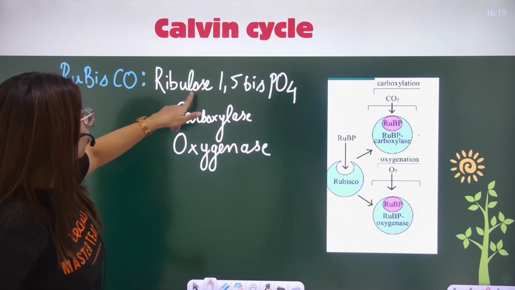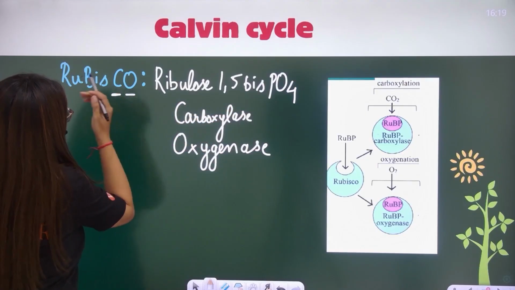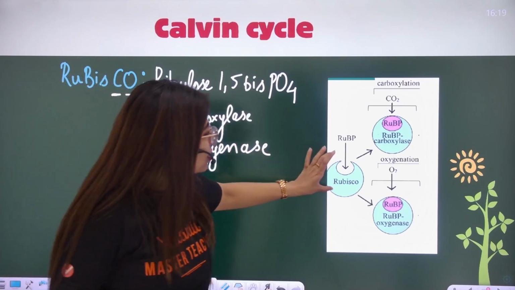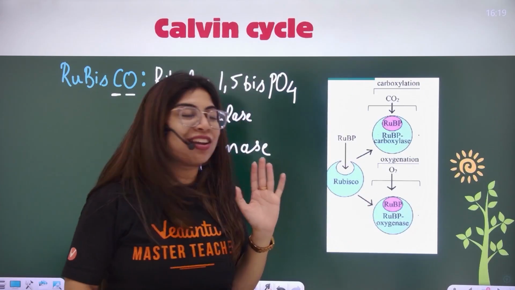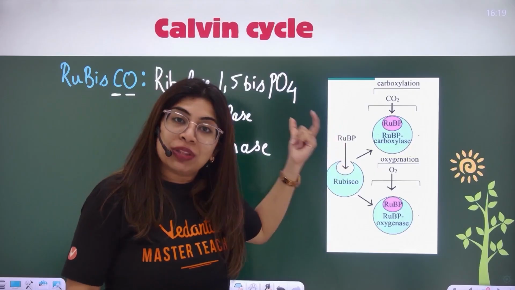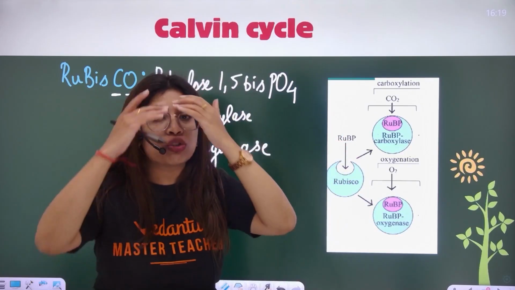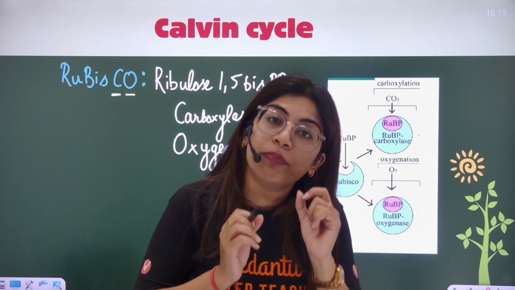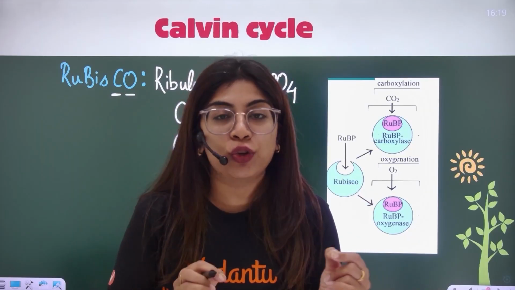Rubisco: ribulose 1,5 bisphosphate carboxylase oxygenase. Okay, everyone. It means that this enzyme can show carboxylation also, and this enzyme can show oxygenation also. It has a binding site. To that binding site, CO2 can join or oxygen can join. Now, who will decide? There is basically a competition between carbon dioxide and oxygen for binding to Rubisco.